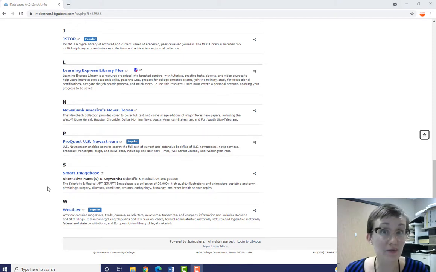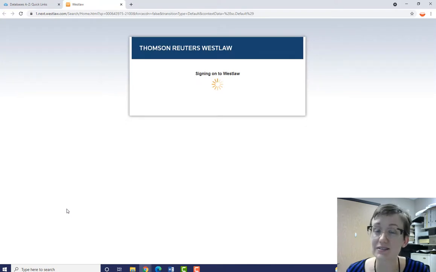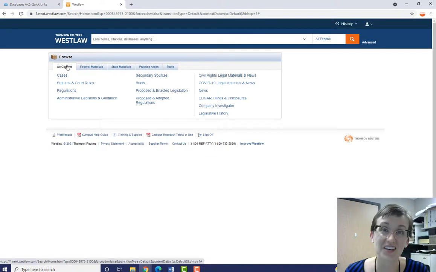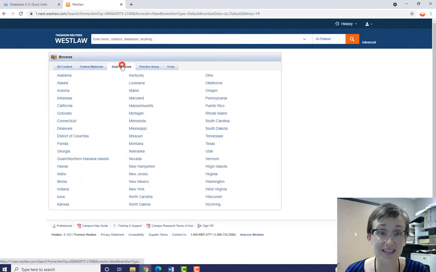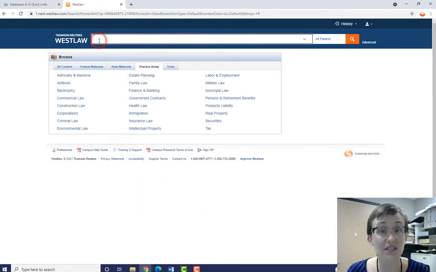The last database we're looking at is Westlaw. It is a legal database full of all kinds of legal information. You can browse all content, federal materials, state materials, or practice areas, or you can use this search box up at the top of the page.